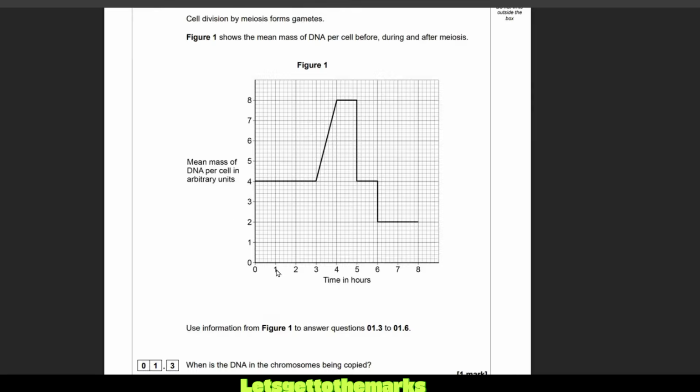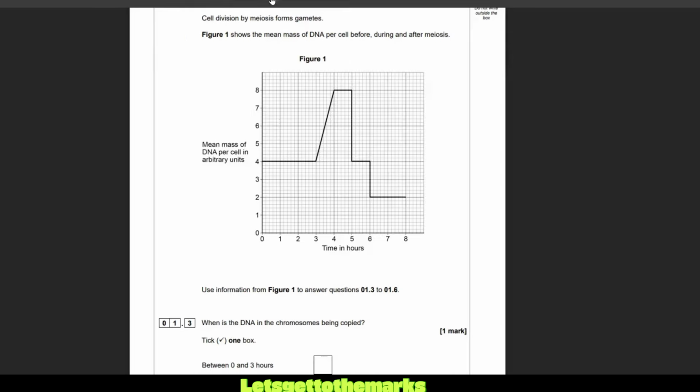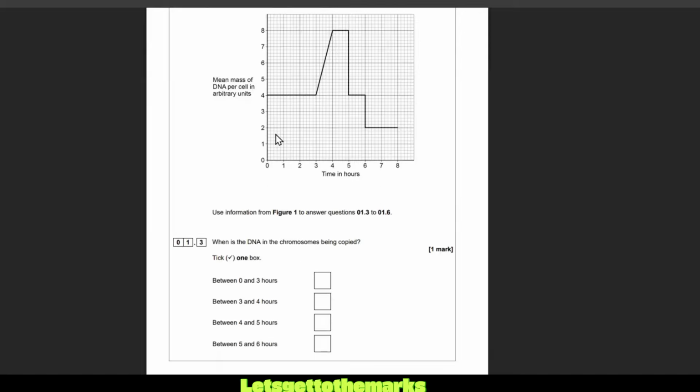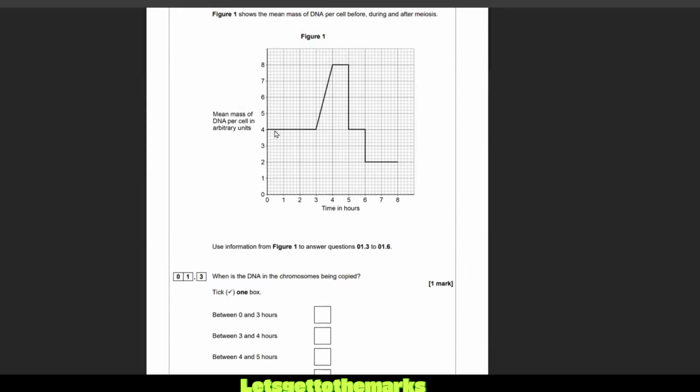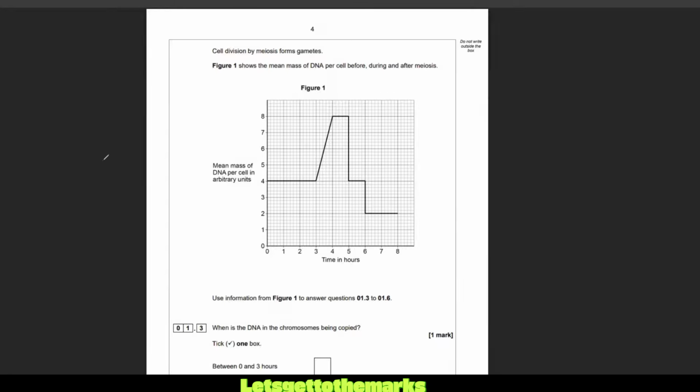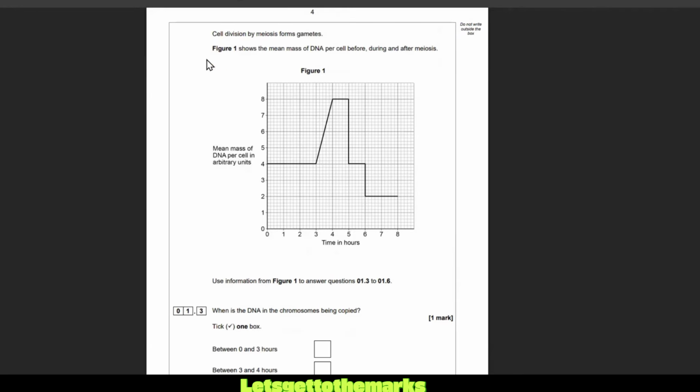Okay, time in hours along the bottom. Use information from figure 1 to answer questions 1.3 to 1.6. So they're going to be about this graph. So we're going to do a little bit of coming back up and down here. Now, don't forget, this is meiosis. And I like to think of meiosis, the E for eggs and the S for sperm. Meiosis happens when you're making sperm and eggs. And just as a little clue, sperm and eggs have half the normal number of DNA or chromosomes. They're called haploid cells. Anywho, I've probably given away some of the answers here.